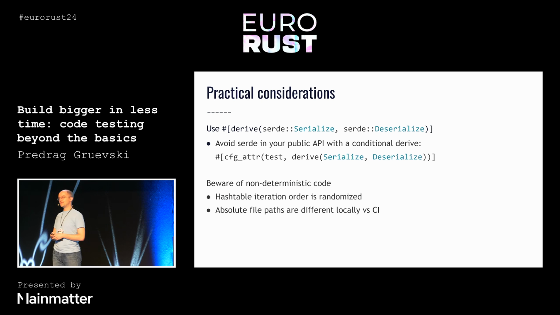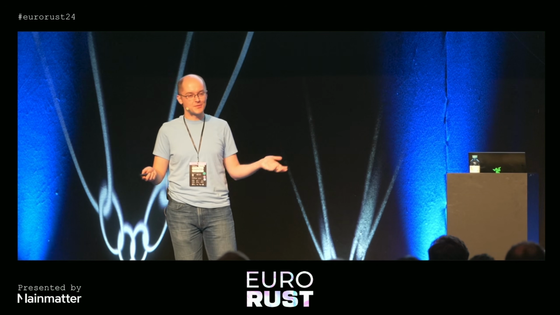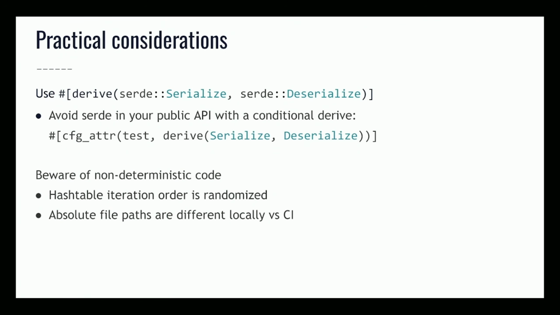Another thing that you'll quickly notice if you start using snapshot testing is just how much code that we rely on is highly non-deterministic. And that is very unfortunate. Hash table iteration order is randomized. That is something that has probably bitten more than one of us here in this room today. And so you will frequently find that if you care about iteration order in your outputs, it might be better to switch to B trees as opposed to hash tables. And another non-determinism source is if you use absolute paths, then those absolute paths are different on everyone's computer, including on CI, so probably don't stick absolute file paths in your snapshots.